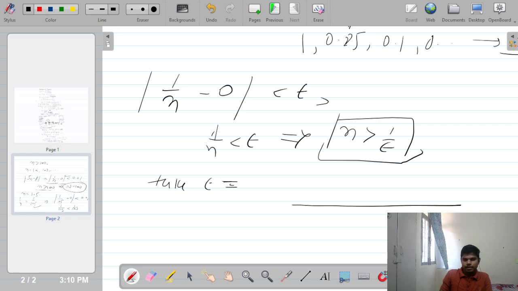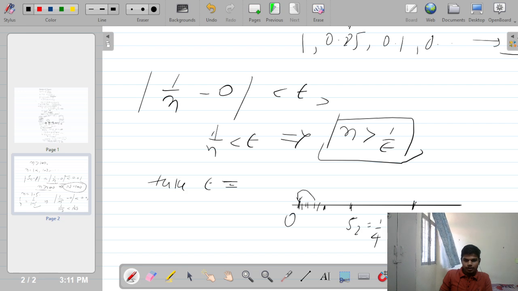You can understand it graphically. This is your first term S1. This is the zero limit. This is your S2, which is 1 by 4. This is your S3, something here. S4, S5, S6, S7, S8, and it is going towards 0.